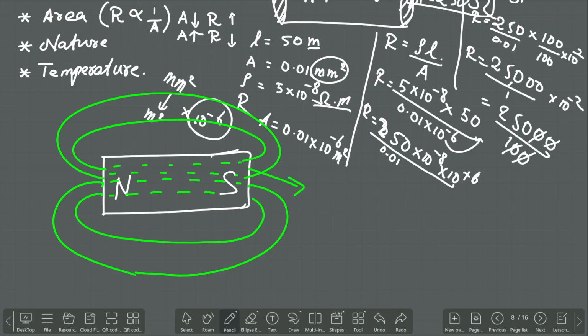At the poles, the strength of the magnetic field will be maximum. The reason is that the degree of convergence is high. Clear? The degree of convergence is high.